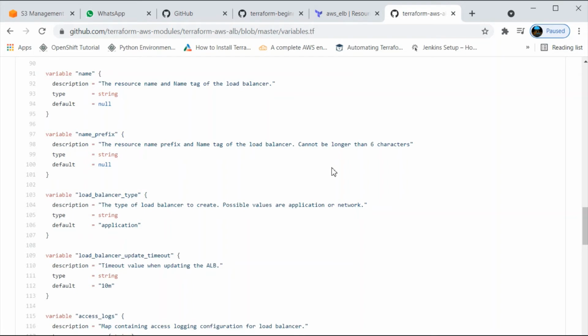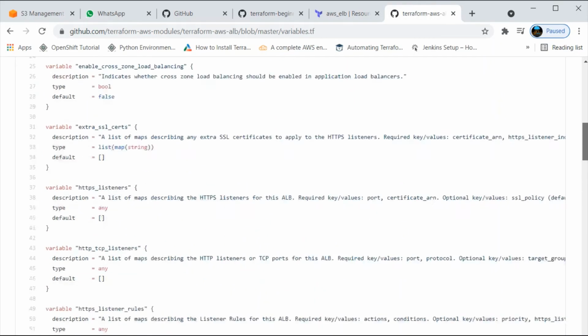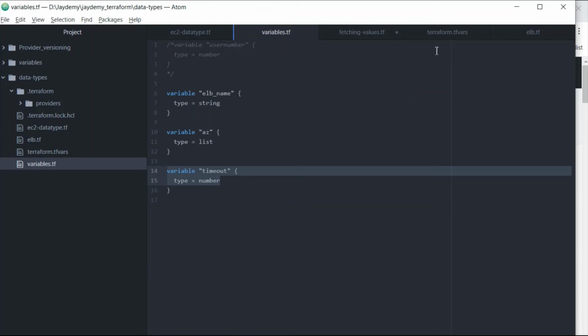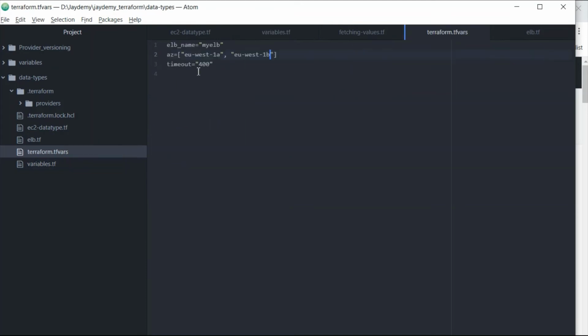This is how we need to give, as much as we can, the type for the variables. Then in bigger environments, developers or any other team members, once they see this variable file, they will easily write the Terraform state files accordingly, either name or string, a list or variables. This is how it actually works.